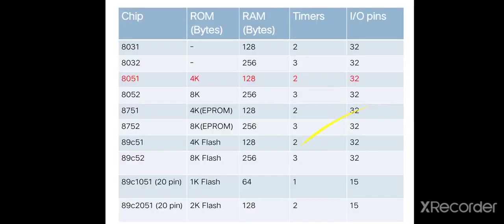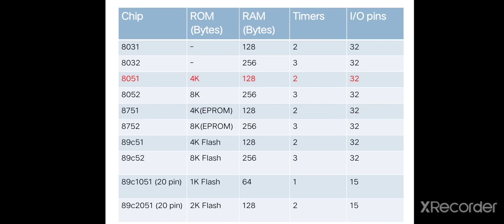Next, this is the history of the 8051 microcontroller family. First microcontroller is the 8031 microcontroller. This microcontroller is ROM-less, it contains 128 bytes RAM, 2 timers and 32 input-output pins. Next, the 8032 microcontroller, again ROM-less, but it contains 256 bytes of RAM, 3 timers and 32 input-output pins.